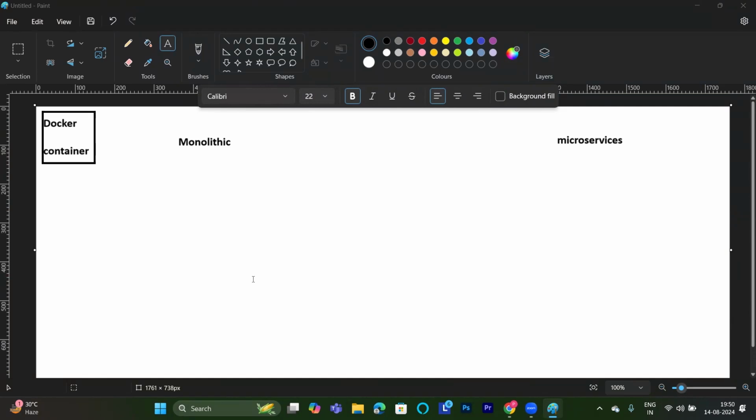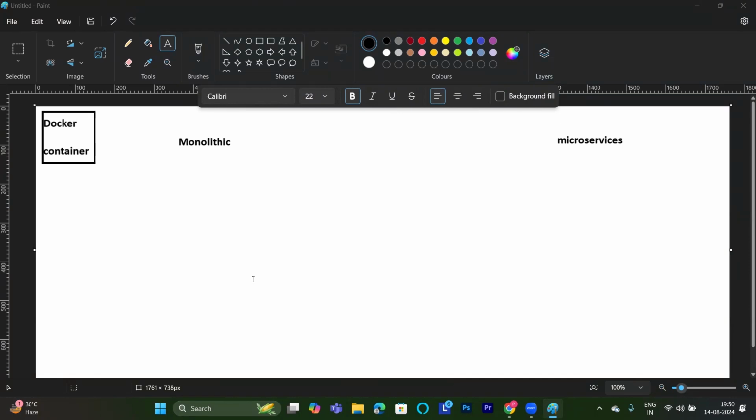Okay, monolithic. And in microservices, front end, back end, and database are divided into parts. Like for the front end, we can use React.js and Node.js, and for the back end, we can use Python or .NET. For the database, we can use SQL or any other database. So it is divided. Abhishek, you are almost there. Okay, good to go.